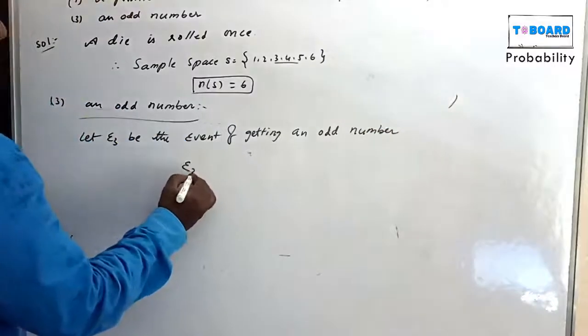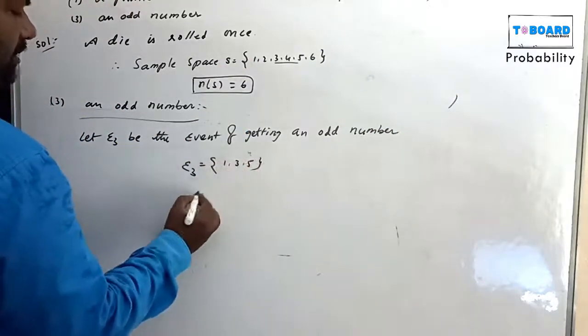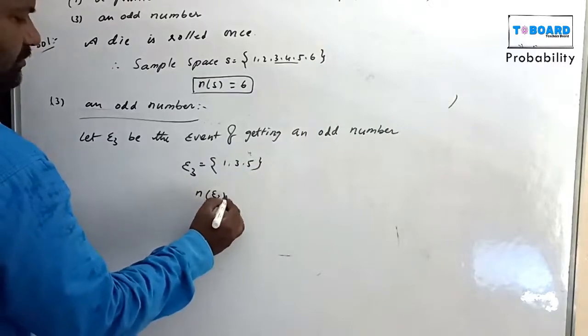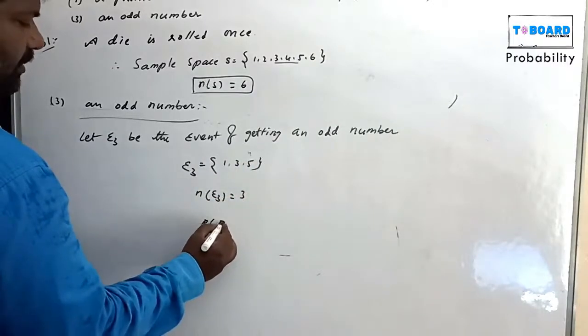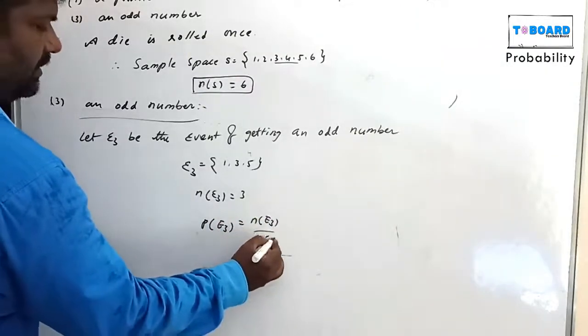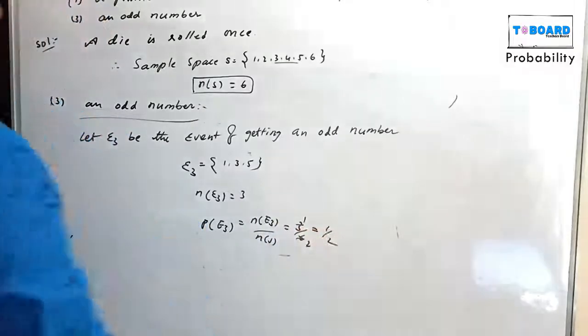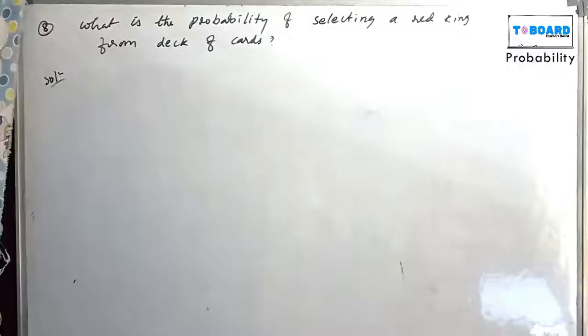Now E3 equals, what are the odd numbers? 1, 3, 5. N of E3 equals 3. P of E3 equals N of E3 by N of S, that equals 3 by 6. 3 ones are 3, 3 twos are 6, so 1 by 2. The probability is 1 by 2.